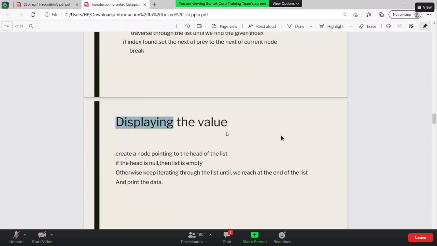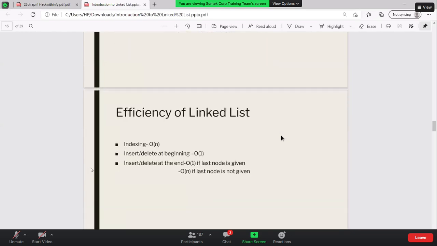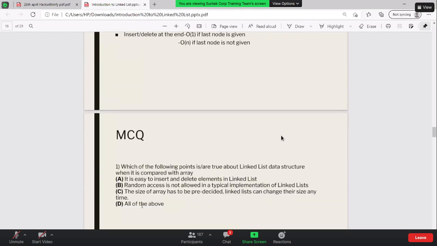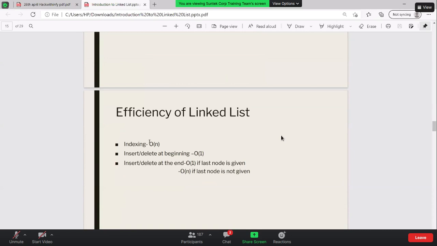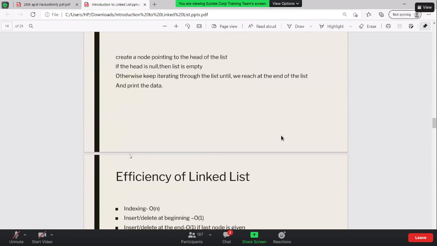Just displaying the values, you need to iterate the complete loop, starting from 0 to the end. So create a node pointing to the head of the linked list. If the head is null, then the list is empty. Otherwise, keep iterating the loop until you reach an empty one. At the end, you got the last one, and you will print out the data. So maybe the efficiency topic we can start in the next class.